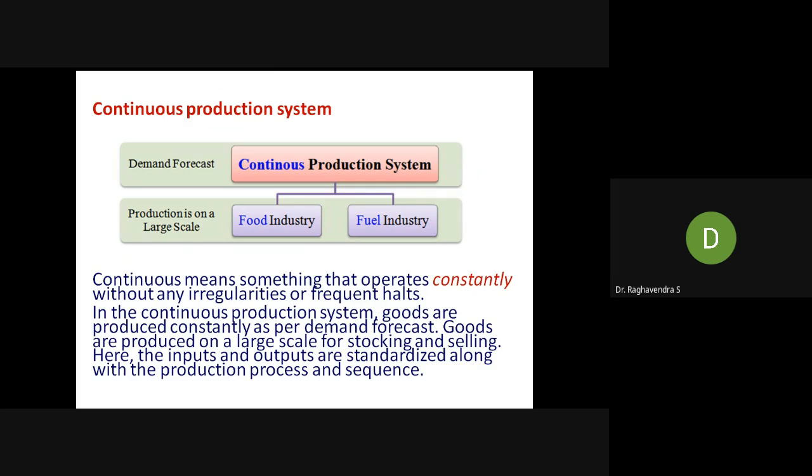You all know that continuous means something that operates constantly without irregularities. This production, especially the food industry, because many people depend on food products, fuel, all these things, should be on a large scale and continuous. Continuous means this should be supplied continuously. The product is manufactured and reaches the market, and from the market the customer will come and consume it.